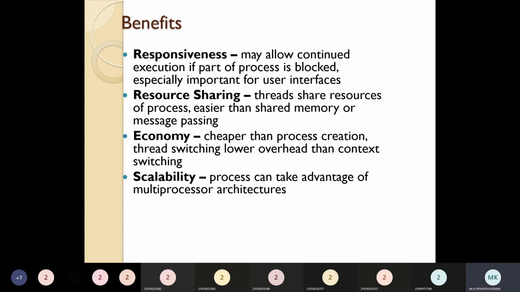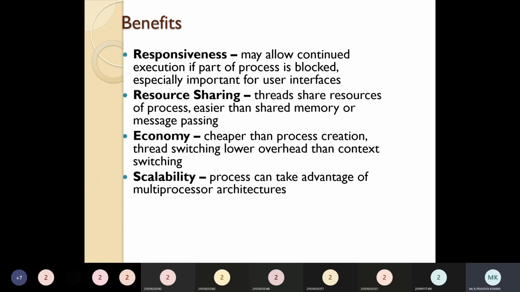It is also not that efficient. A thread, we all know, is a lightweight process, so the context switching may not cost that much compared with the process. A thread context switch is cheaper than a process context switch. This is why we call it economy.